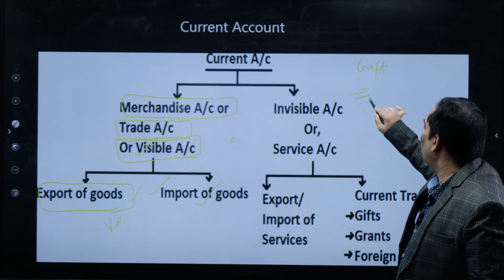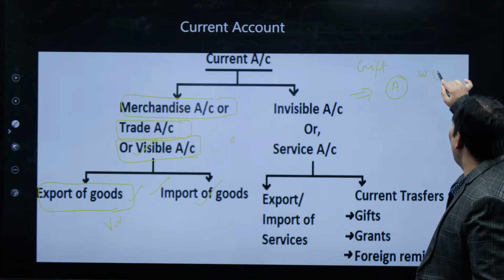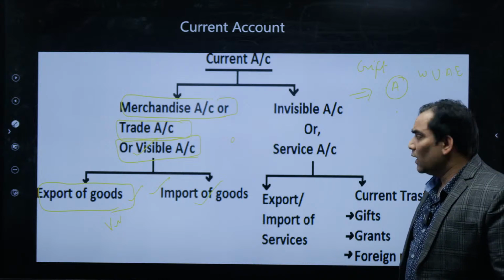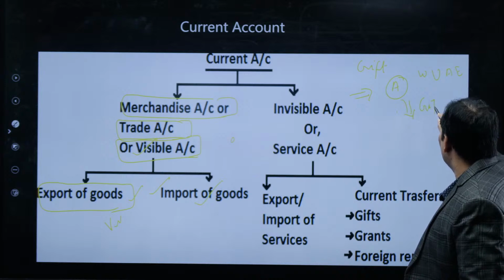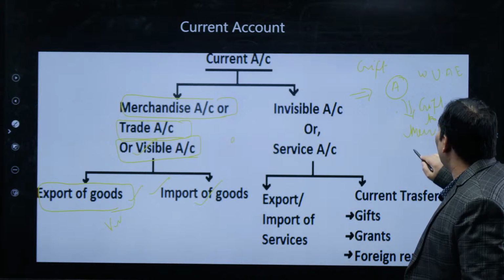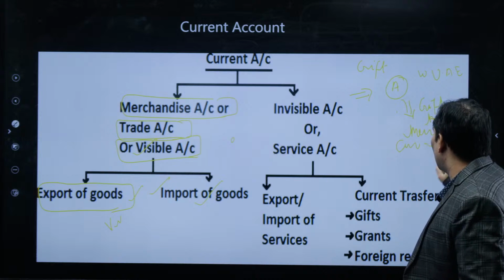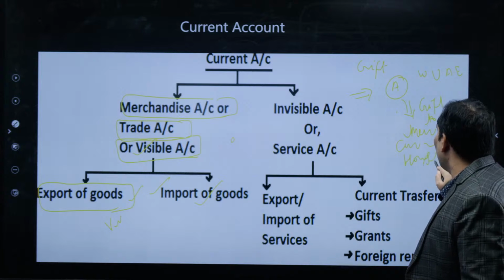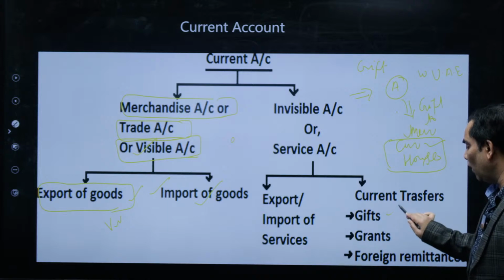if suppose A is an individual who is working in the UAE, the United Arab Emirates, and that individual is going to give some gift to their near and dear. That gift may be in the form of a car, that may be in the form of a house, that may be any type of gift. Okay, so that is going to be included in gifts.